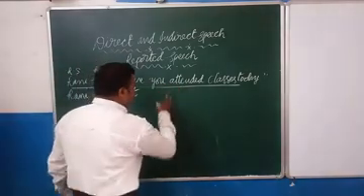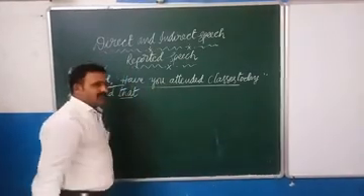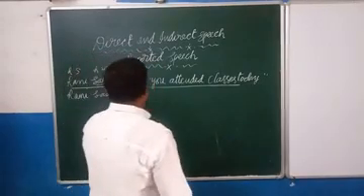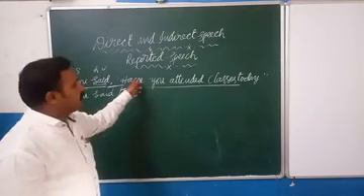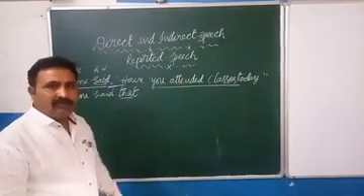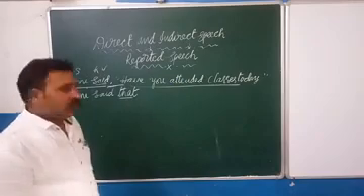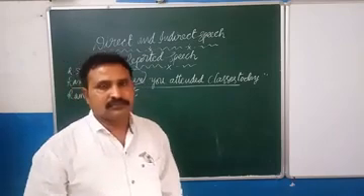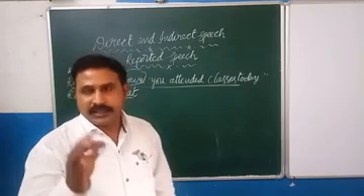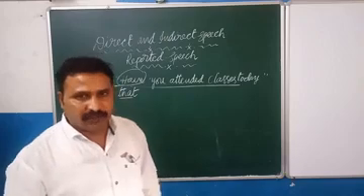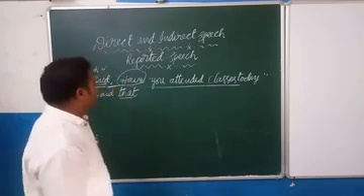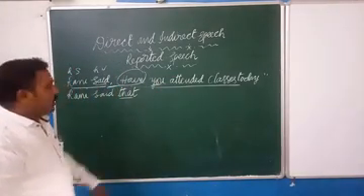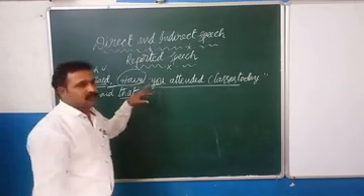Then we have to see in which tense the given reported clause is. If you see that the given reported clause is in the present perfect tense, how can we know that it is present perfect tense? You can see that here we have an auxiliary verb, a be form, and accordingly we understand that the given sentence is in present perfect tense. So what is the subject here? Here "you" is the subject, the reported subject.